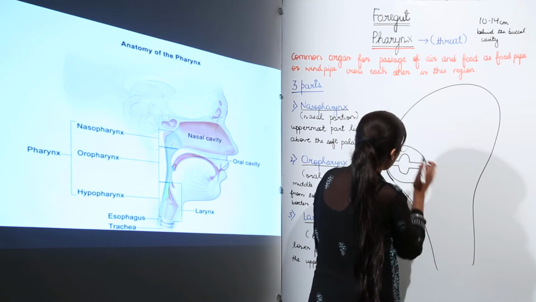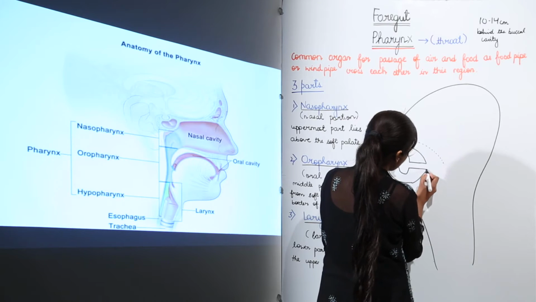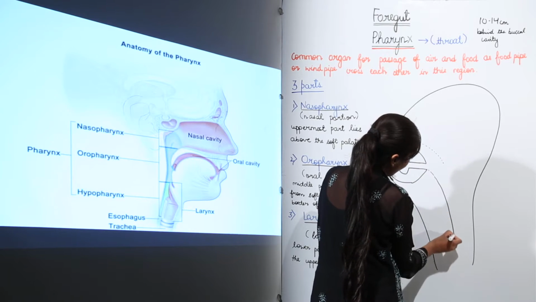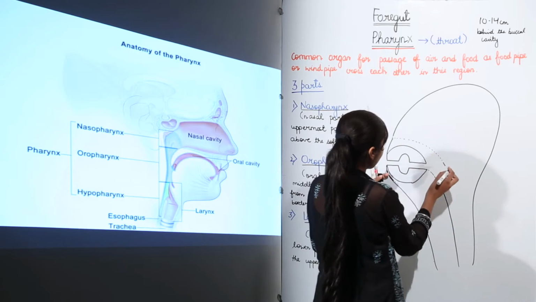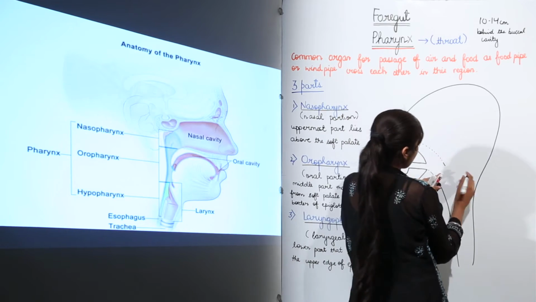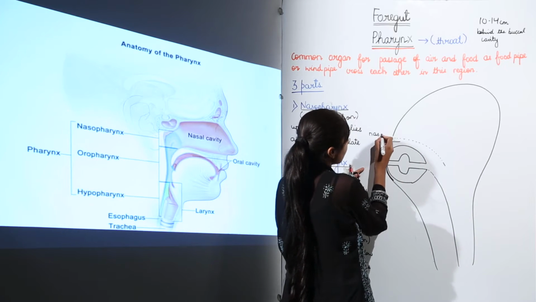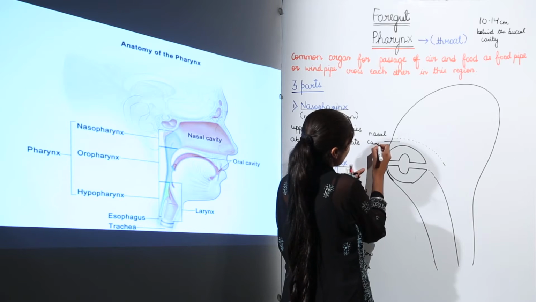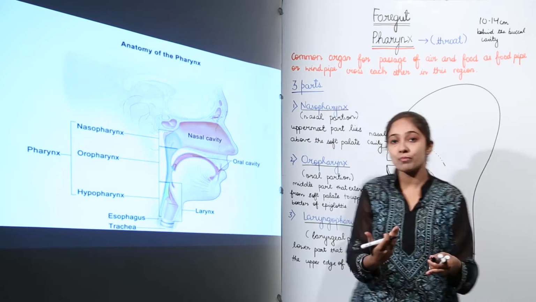Well, here we have the nasal cavity, right. So let's see how we are going to draw this. If this is the nasal cavity, behind this nasal cavity, which part of the pharynx are we going to have?